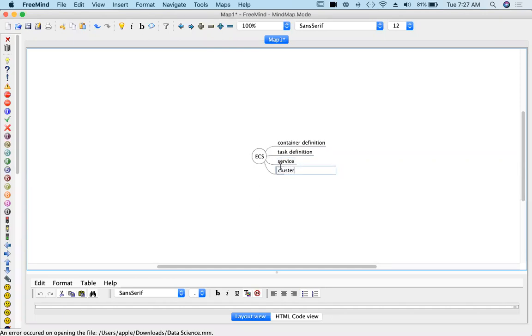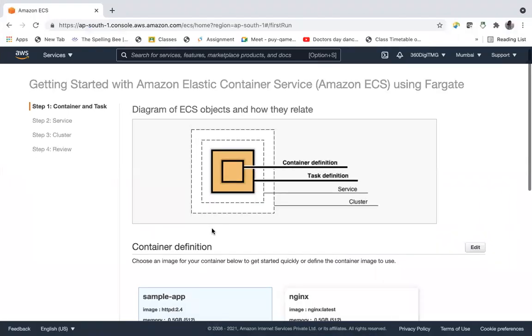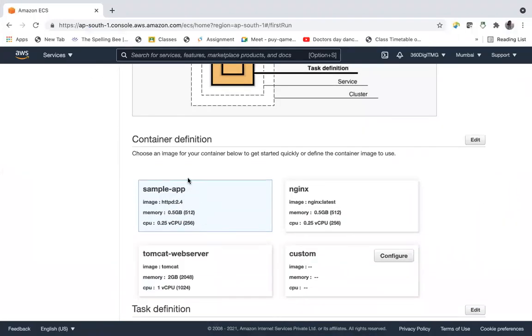So we need these things for our ECS. Let's go. So container definition is an image for your container.